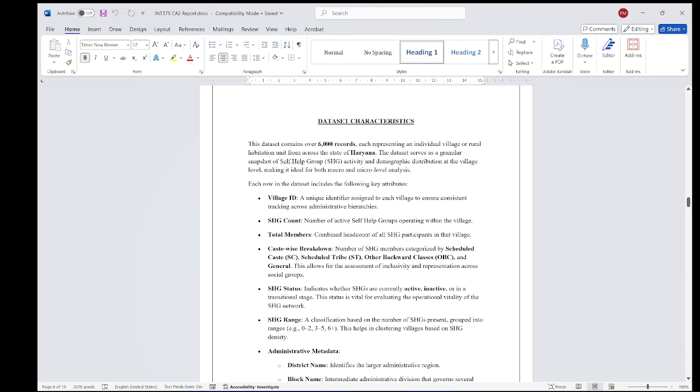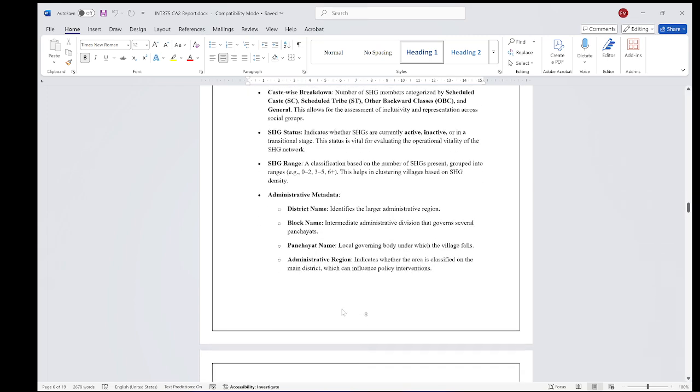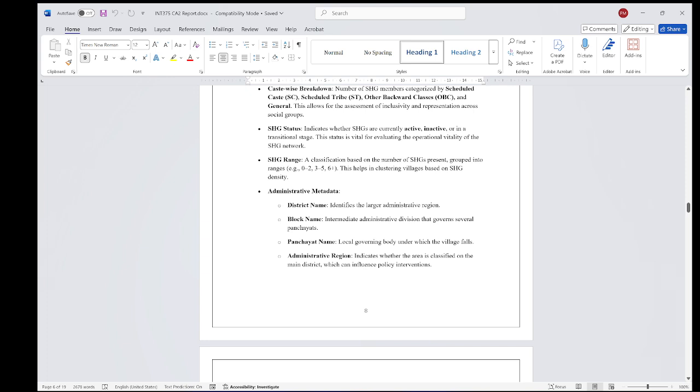There are also columns like LGD block, LGD district. So you could be thinking, what is LGD? LGD stands for Local Government Directory. These are block and district wise administrative metadata.